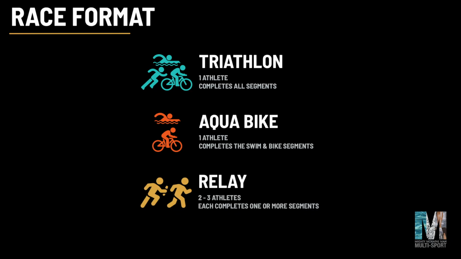And also a relay format where teams of 2 or 3 athletes complete 1 or more segments of the race. Only 1 athlete per relay team is on the course at any time, and their timing chip is handed off in transition between race segments. All 3 formats are raced at the same time.